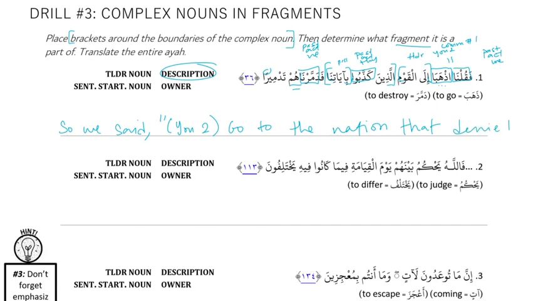The complex noun is acting as a descriptor. فَدَمَّرْنَاهُمْ تَدْمِيرًا: damara is to destroy, so we destroyed them, and then to emphasize, completely. We destroyed them completely.